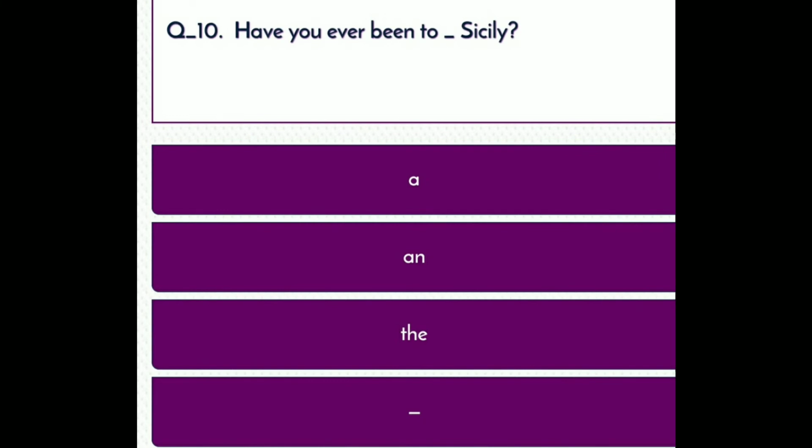Have you ever been to Cebu? Option A: a, option B: an, option C: the, option D: dot. Right answer: option D, dot. Description: